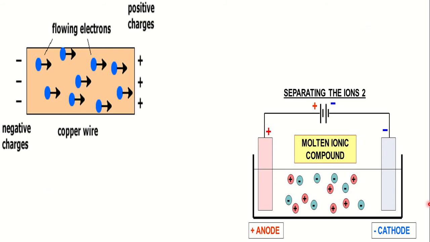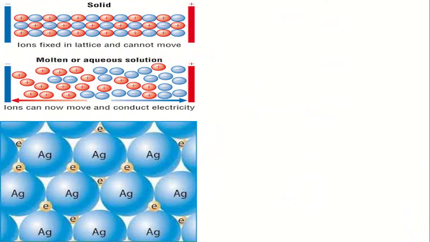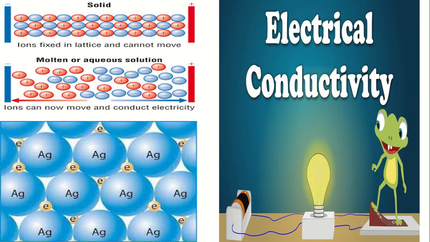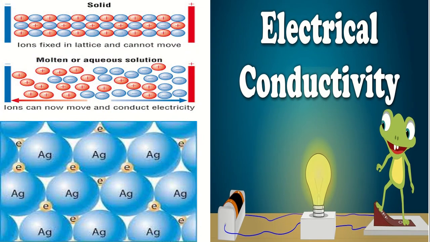This is your chemistry class. We are talking about chapter 5, chemical bond. Last class we learned physical and chemical properties of ionic and covalent compounds. In that class we learned melting point, boiling point, and also solubility in water. Today in this class we will learn about another characteristic of ionic and covalent compounds.